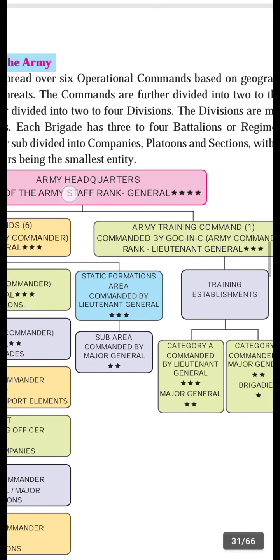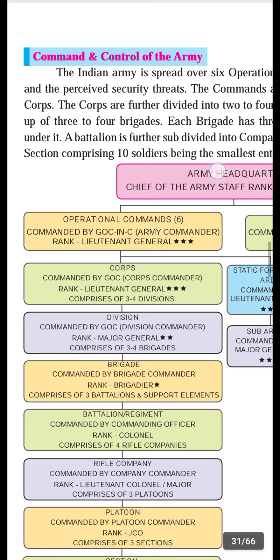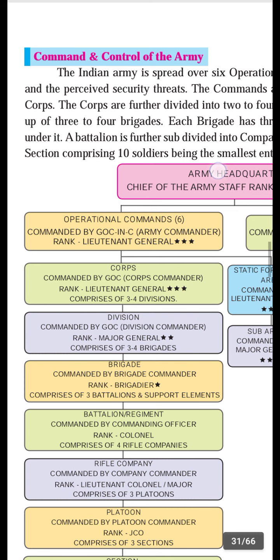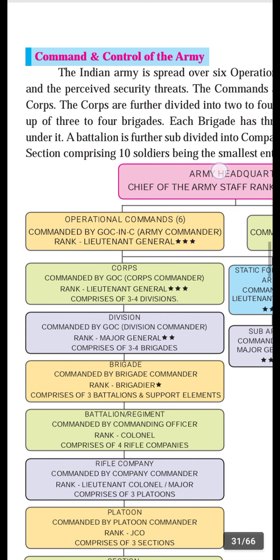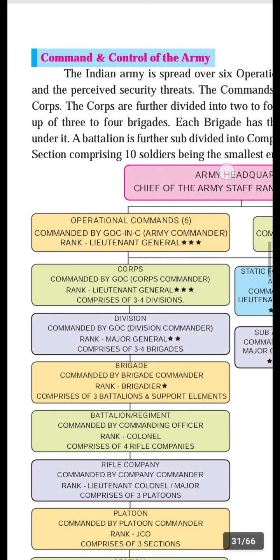The divisions are made up of 3 or 4 brigades. A brigade is commanded by a brigade commander, rank Brigadier.